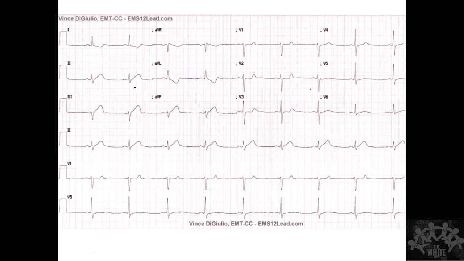So this is what I wanted to make it very clear. So this is happening reciprocal to this. This is happening reciprocal to this. Because the primary insult is in the inferior wall, we are getting an ST depression like this. Okay.